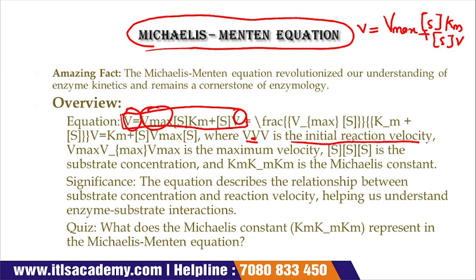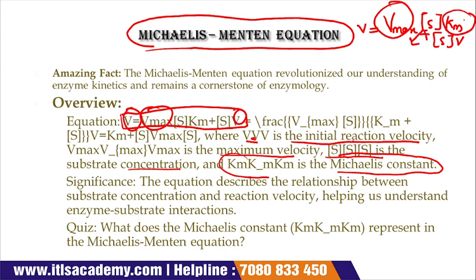V max is the maximum velocity, [S] is the substrate concentration, and Km is just the Michaelis constant. So V max is the maximum velocity, S is the concentration of the substrate, Km is the Michaelis constant, and V is the initial reaction velocity.